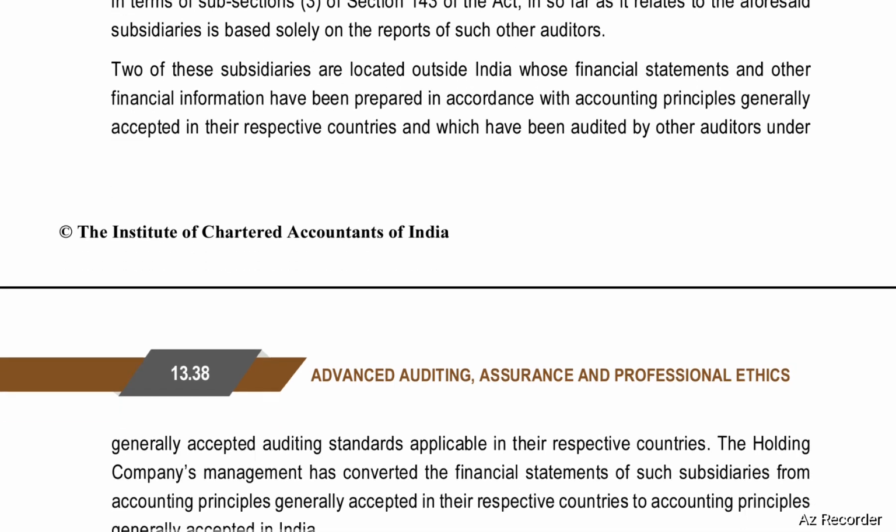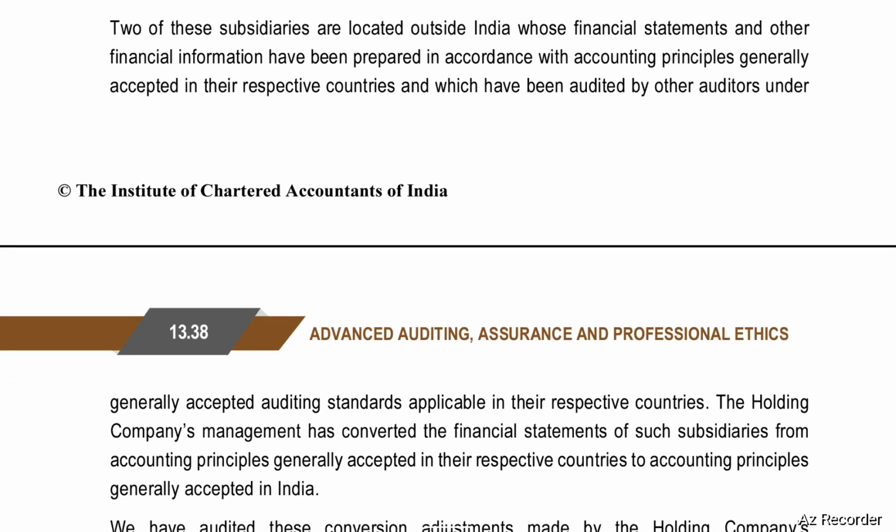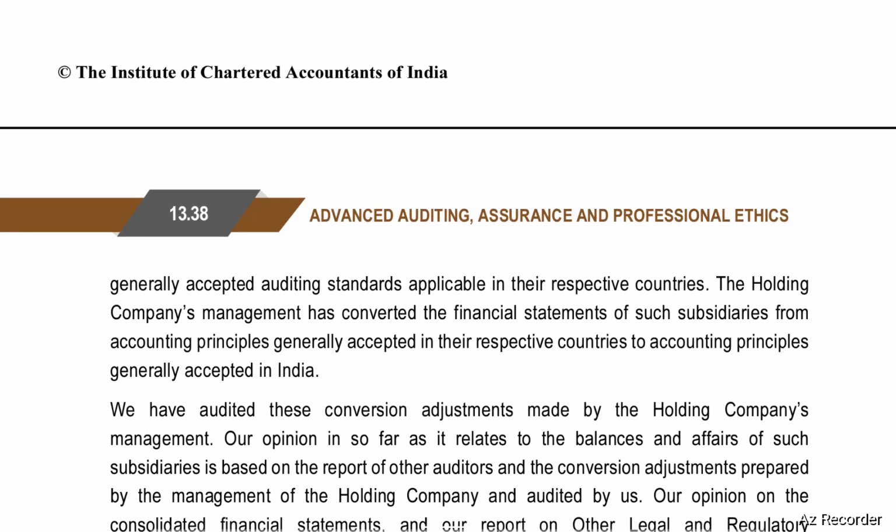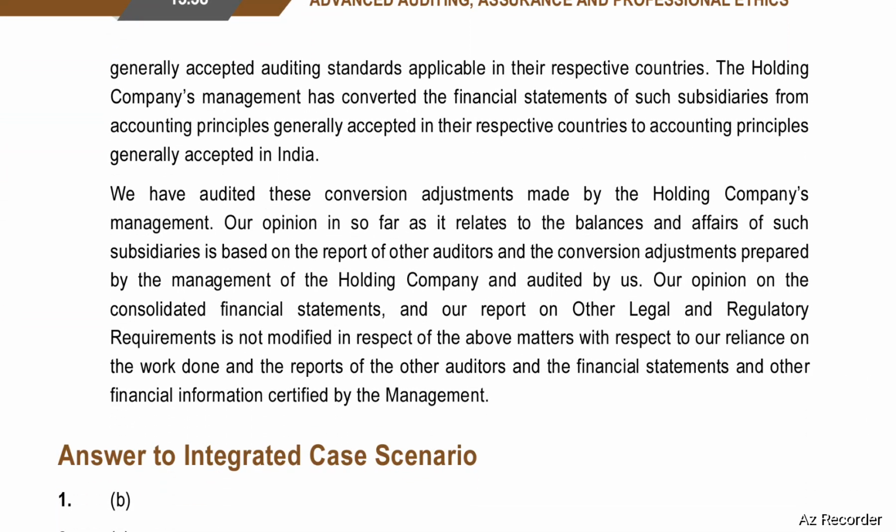Two of these subsidiaries are located outside India, whose financial statements and other financial information have been prepared in accordance with the accounting principles generally accepted in their respective countries and which have been audited by other auditors under generally accepted auditing standards applicable in their respective countries.